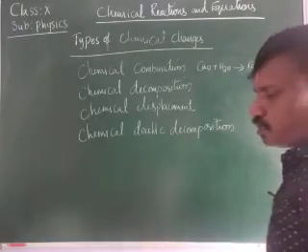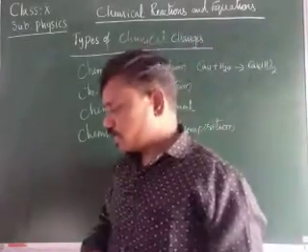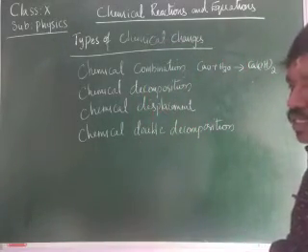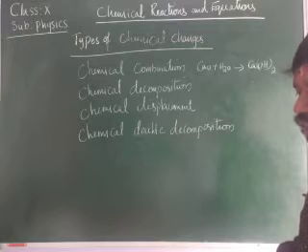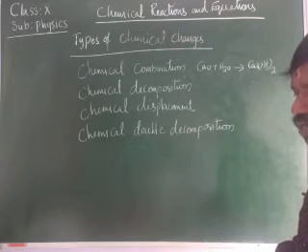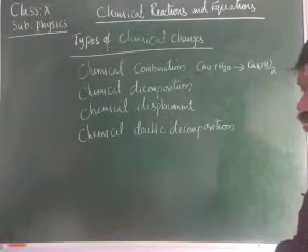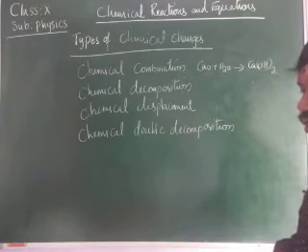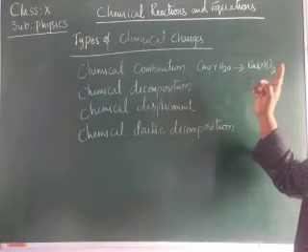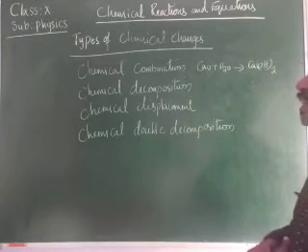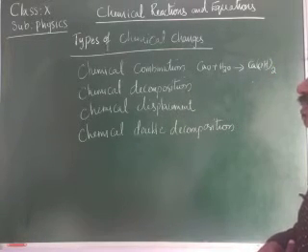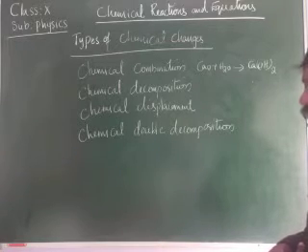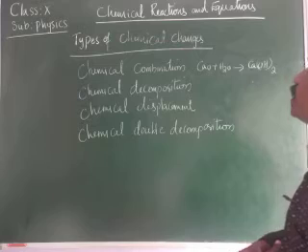CaO is also called quicklime, children, and it reacts with water. It gives calcium hydroxide, which is also called slaked lime. And here we can test this reaction. If you test the reaction using a litmus paper, we get the result as a basic solution, children. Therefore, that is a chemical combination reaction.